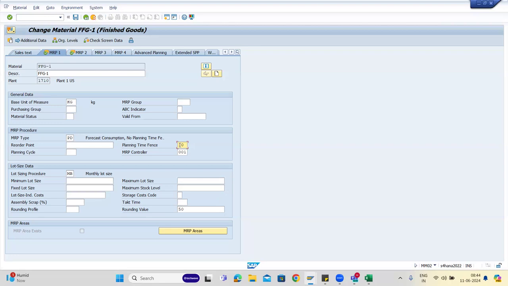That's the time fence. Planning time fence says I don't want any changes. I have 1 year of data, but I don't want anything in the next 10 days to be changed, even though there is an order. I think it is because we want to make the system and production stable. The system can create anything, but as soon as MRP runs and changes something for tomorrow, in actual production that cannot happen.